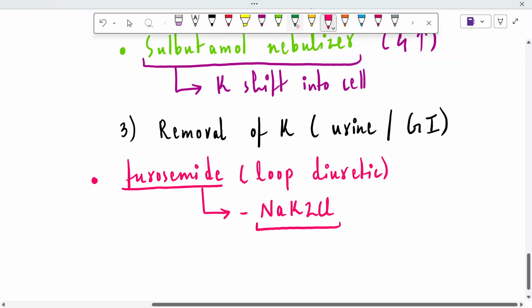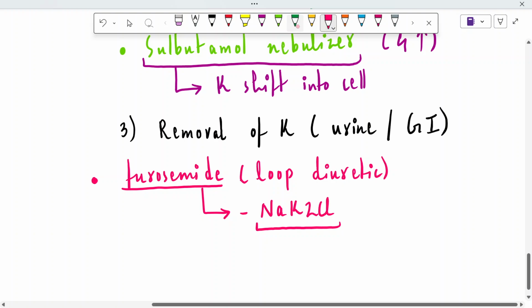The next molecule is ZS9, which is very useful. The full name is sodium zirconium cyclosilicate, and it is also a potassium binder. It will cause the GI loss of potassium by binding to the potassium and inhibiting its absorption.